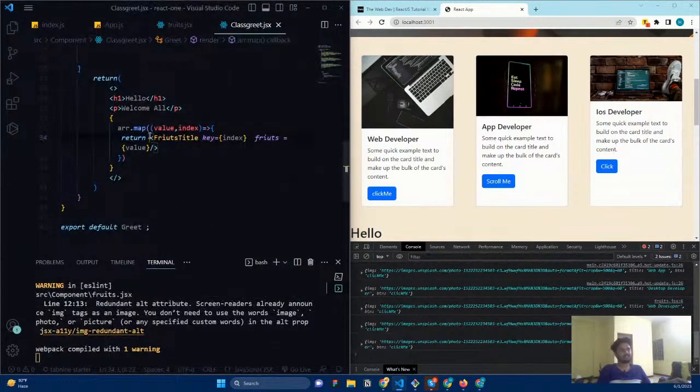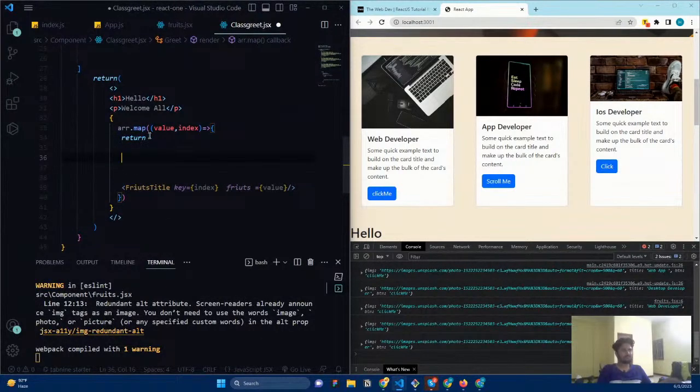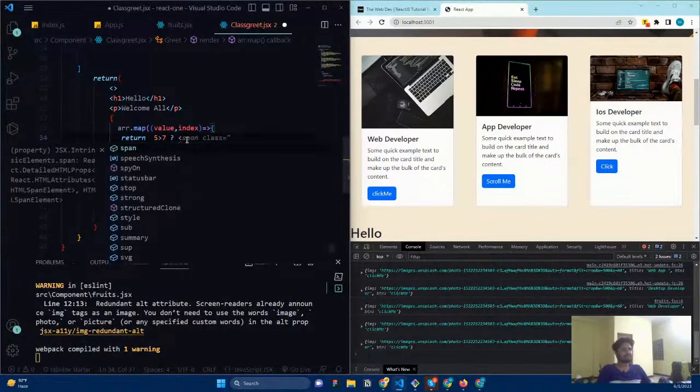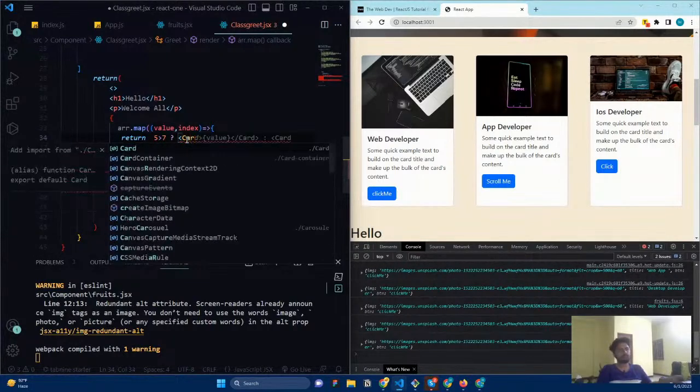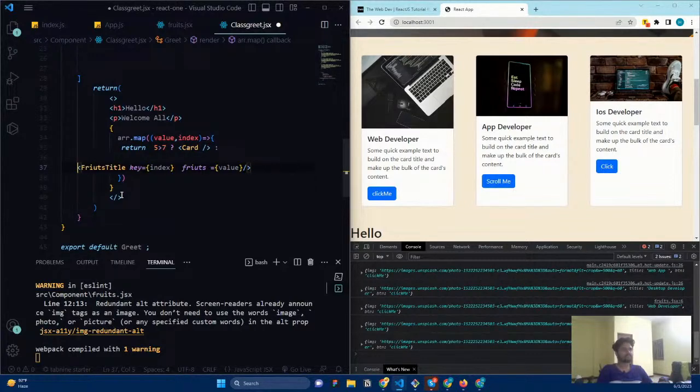Here in the return, I'm going to add some JavaScript code. I'm going to say 5 is greater than 7. This is basically a ternary operator. If this is true, then you need to render the code component, this one. Else, if it is not true, then you need to render the fruits component. This is what conditional rendering is.